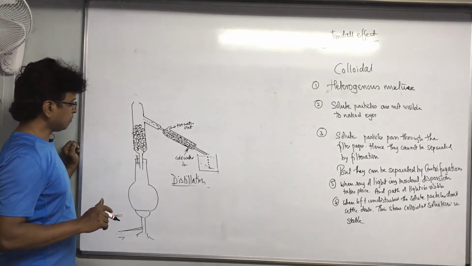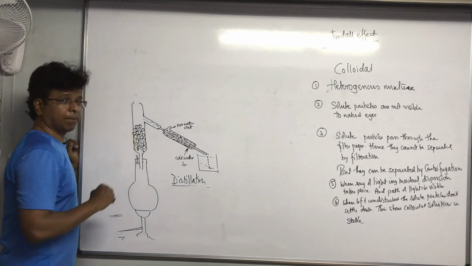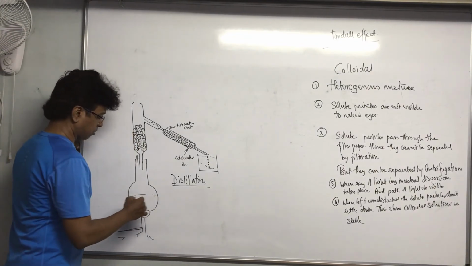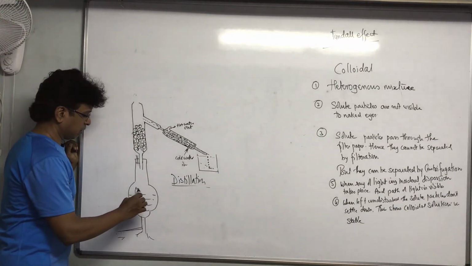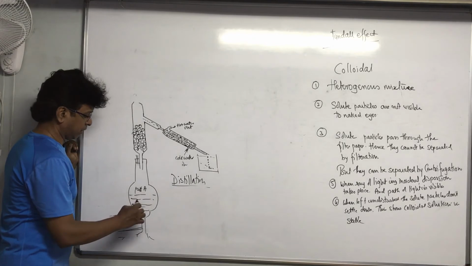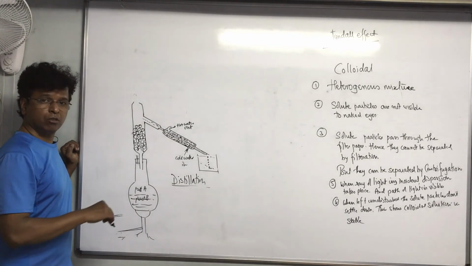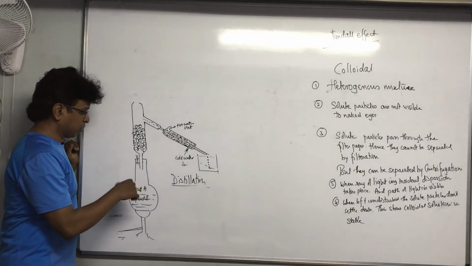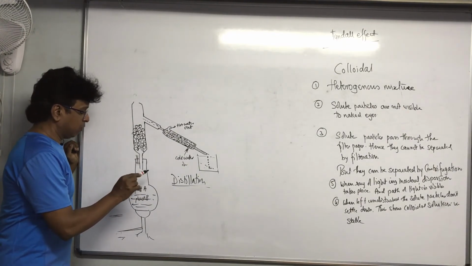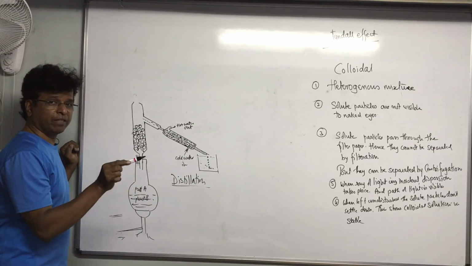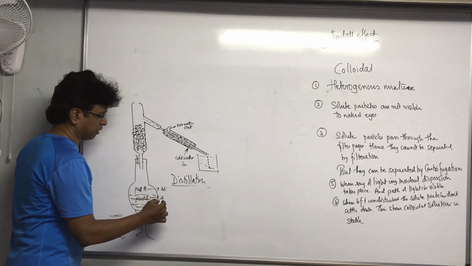See what happens. Of course, this is a mixture of part A and part B. There are two solvents over here, and the difference of the boiling points is very small. Suppose this is 30 degrees Celsius and this is 35 degrees Celsius.